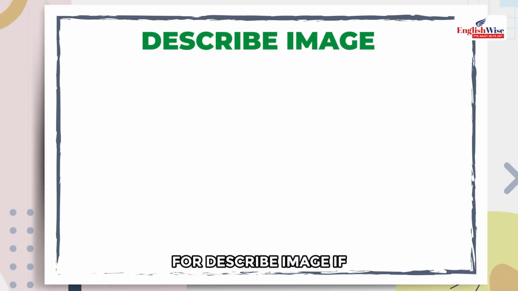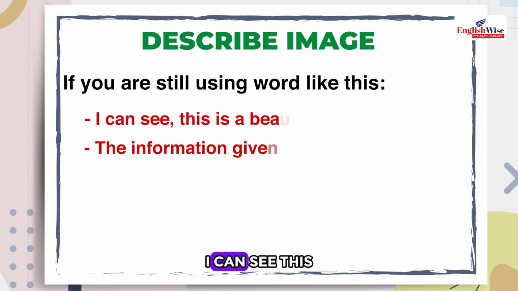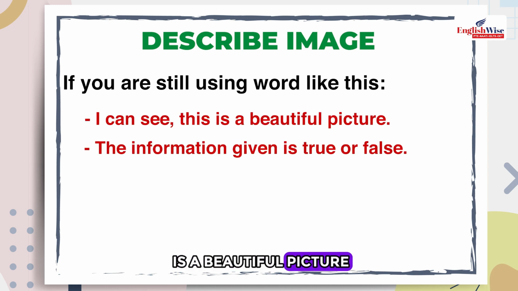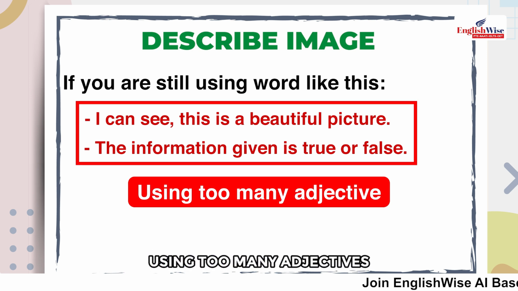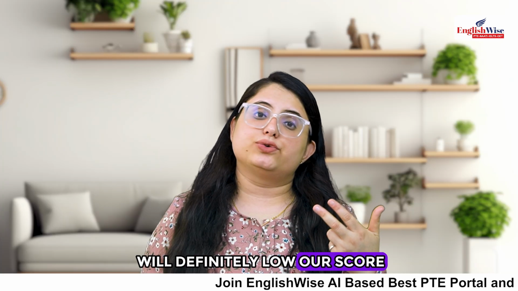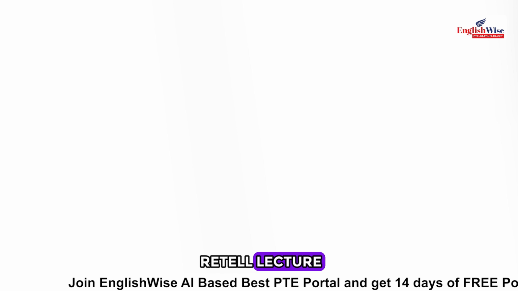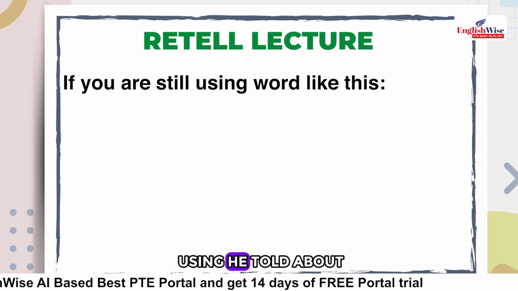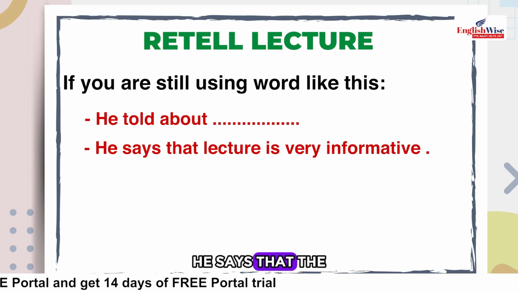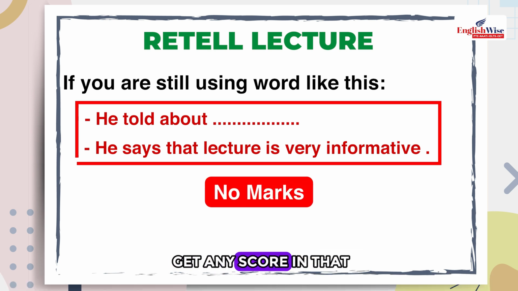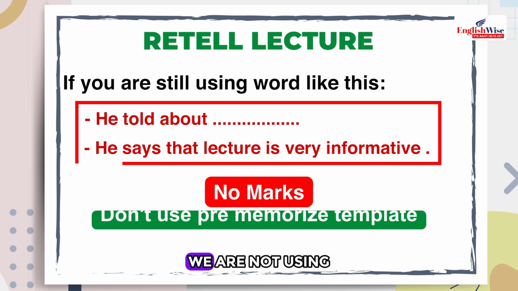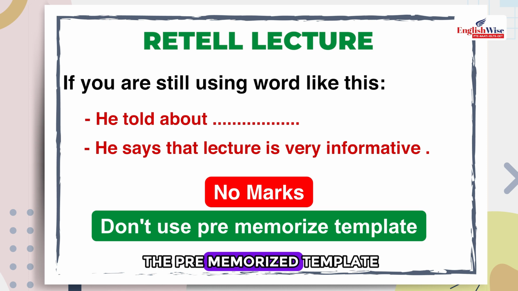For Describe Image, if we are still using "I can see, this is a beautiful picture, the information given is true or false," something like that, using too many adjectives will definitely lower the score in the speaking section. In Retell Lecture, if we are still using "he told about, he says that, the lecture is very informative" and everything, you won't get any score in that. So we have to make sure we are not using the pre-memorized template.